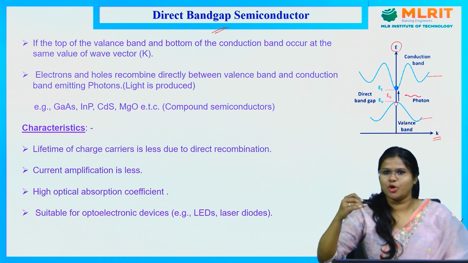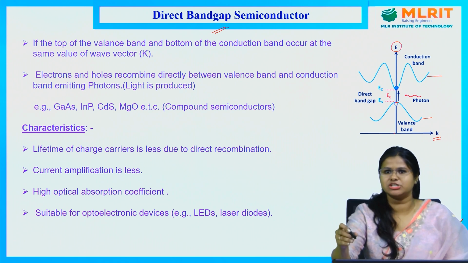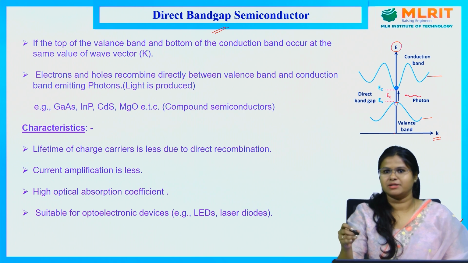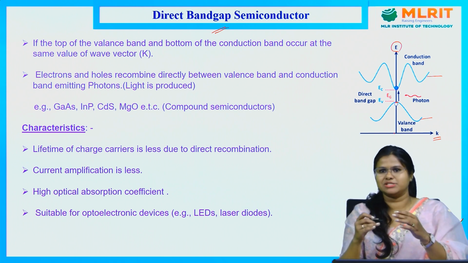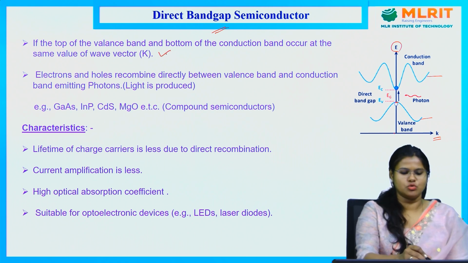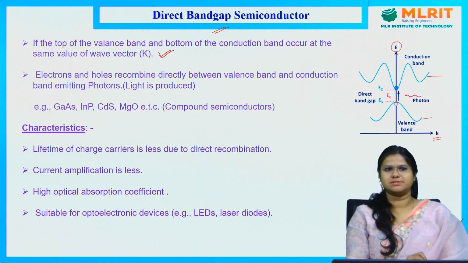The most bottom portion of the conduction band and the most top portion of the valence band, if those two energy values lie at the same value of the wave vector, is known as a direct bandgap semiconductor.